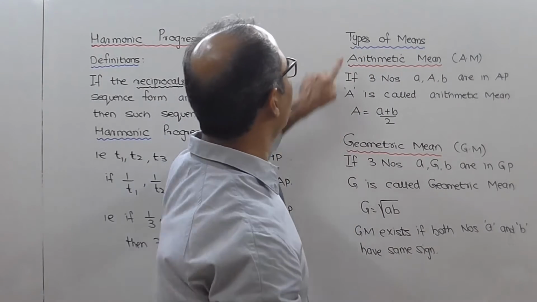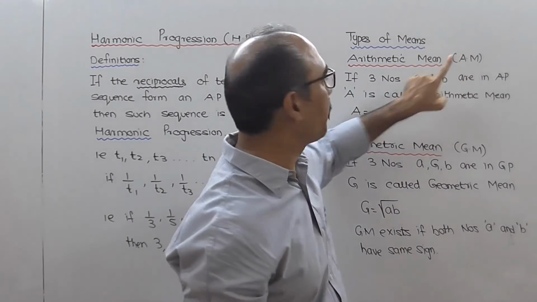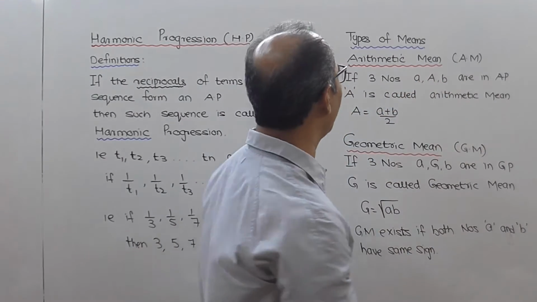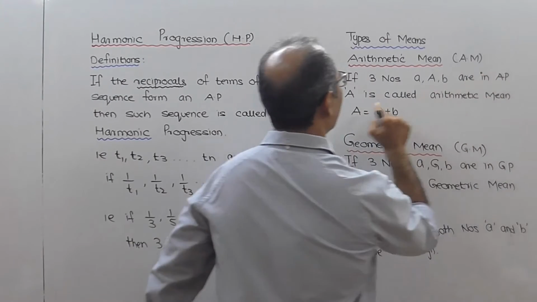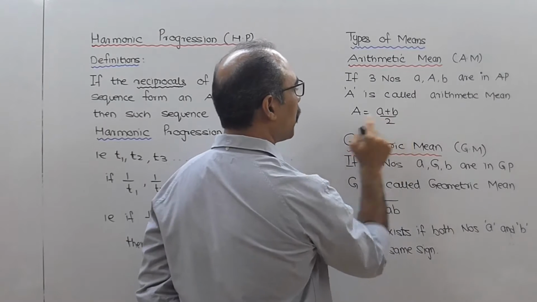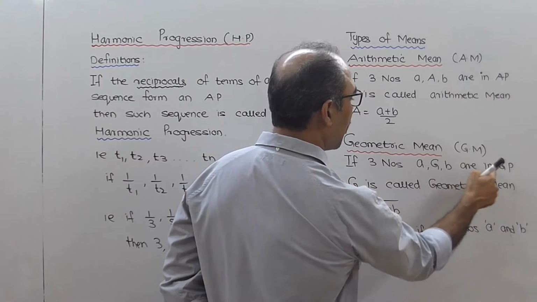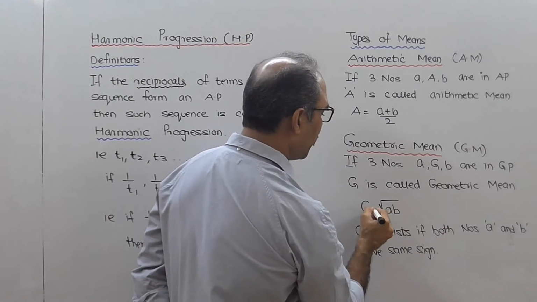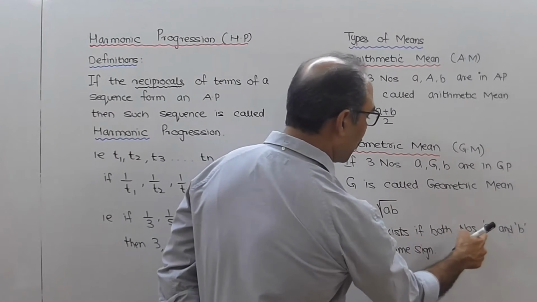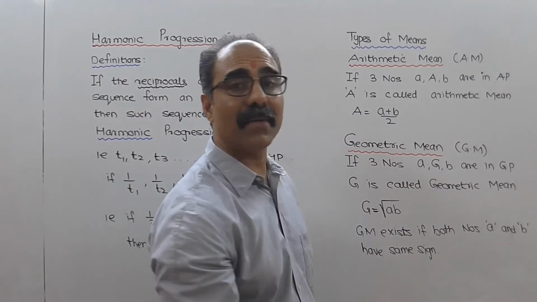Let's discuss types of mean. The first is arithmetic mean, short form AM. If three numbers are small a, capital A and B, if they are in AP, then capital A is called the arithmetic mean and capital A equals a plus B upon 2. Geometric mean: if three numbers a, G and B are in GP, G is called the geometric mean, G equals square root of AB. Geometric mean will exist if both the numbers are positive or both the numbers are negative, meaning both the numbers a and B should have the same sign.